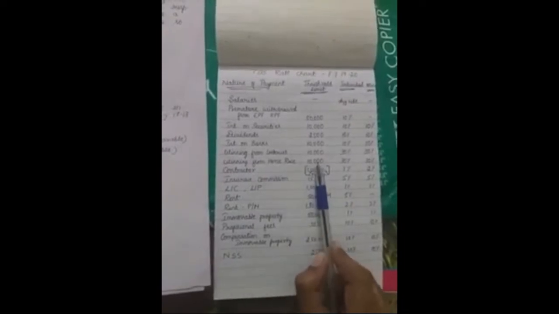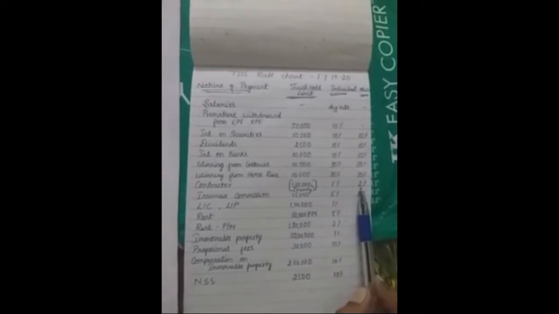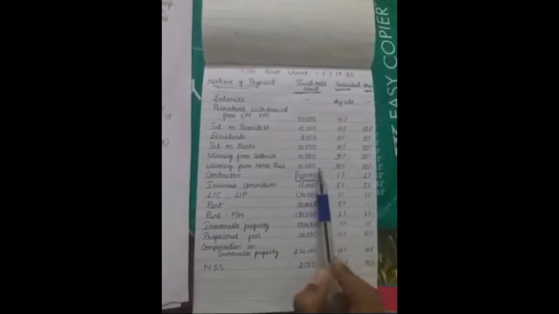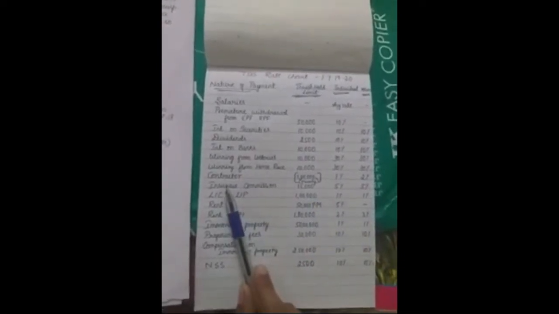Winnings from lotteries, 10,000, 30%. Winnings from horse race, 10,000, 30%. Contractor: under contractor, the threshold limit is 1 lakh. If it exceeds 1 lakh, an individual is going to pay 1%, others are going to pay 2%. That is, companies and firms need to pay 2% if it exceeds the threshold limit.